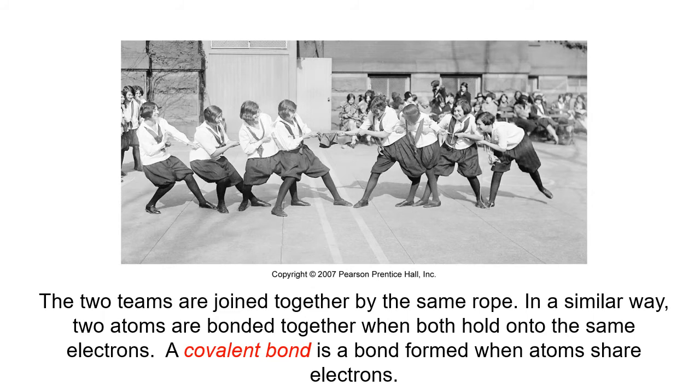Here is an analogy of the covalent bond, based on the principle of sharing a rope together. It's sharing the rope between two teams. Both teams are bonded by the rope. In this case, the rope acts as the shared electrons that help each atom achieve its octet arrangement.